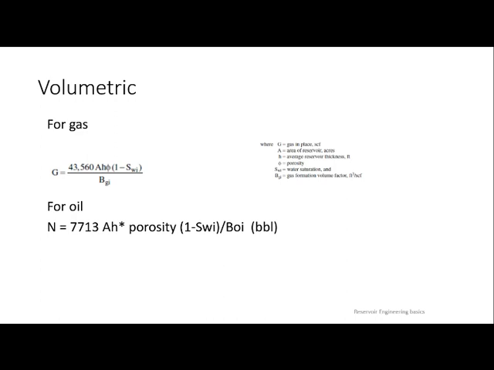When it comes to oil, N is the amount of oil. It is 7,758 times A, the area of the reservoir, same thing, times H, times phi, times 1 minus SWI, and in place of BGI, BOI. This one will be in cubic feet, and this one will be in barrels.